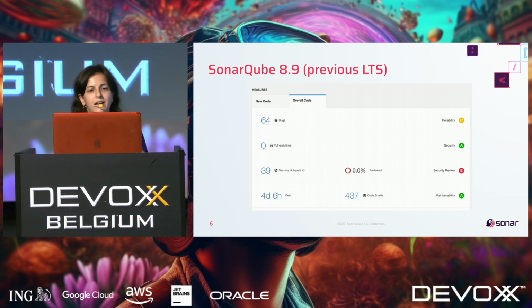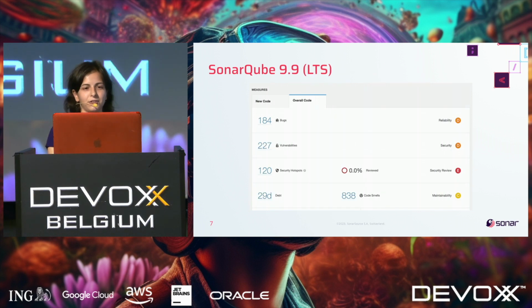And this is how the report of one random Kotlin project looked in the previous LTS, SonarQube 8.9. I really encourage you to remember these numbers: 64 bugs, 39 security hotspots, 400 code smells, and 4 days of technical debt. It's some random project.